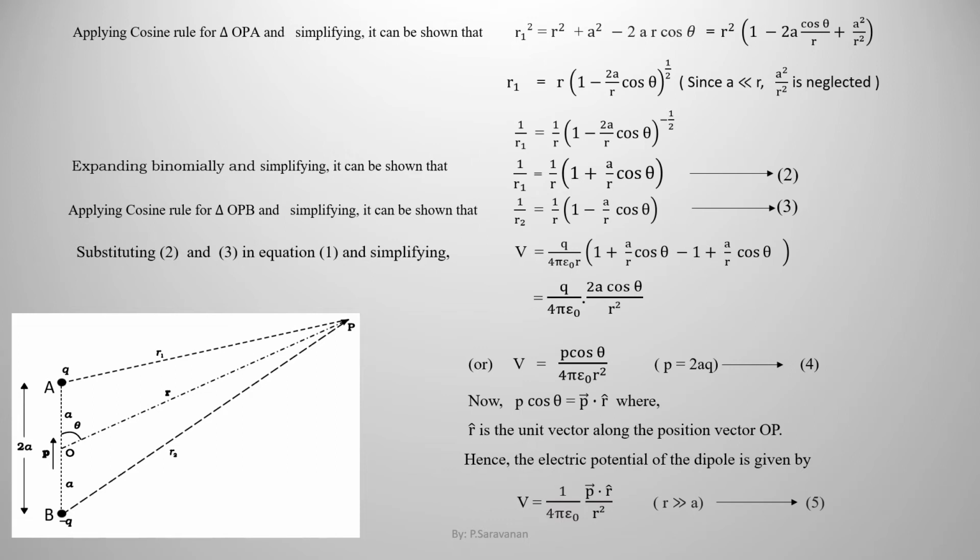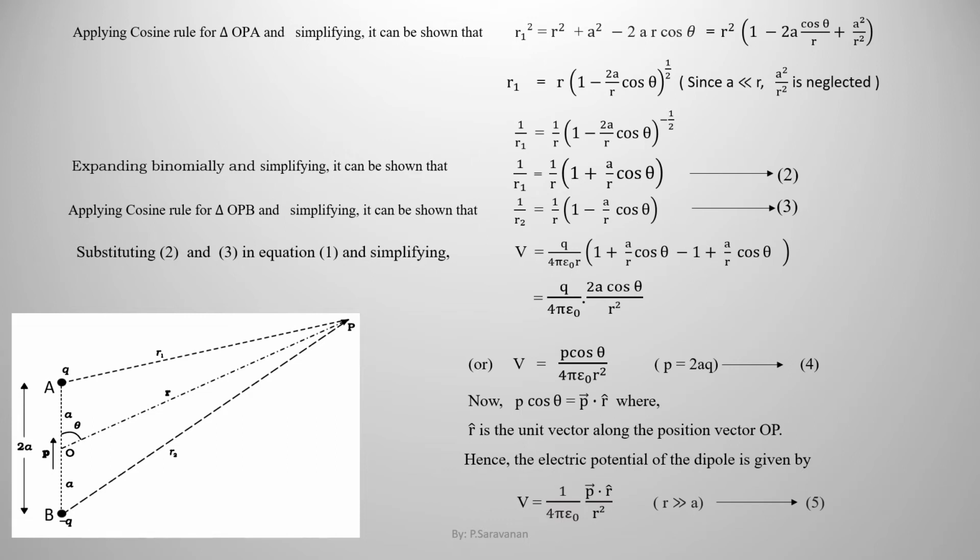Now taking square root on both sides, on the left hand side square root of R1 square will become R1. On the right hand side the square root of the first term R square will become R, and the square root of the bracketed quantity will become 1 minus 2a by R cos theta whole power half. Here the third term a square by R square is missing. The reason is given in the bracket. Since a is very much less than R, the value of a square by R square will be very small, therefore it can be neglected.